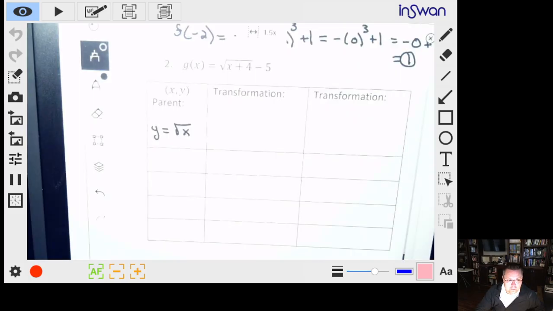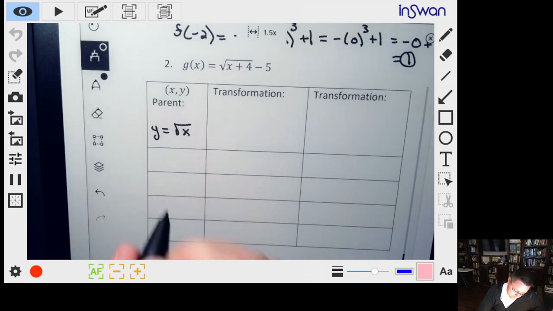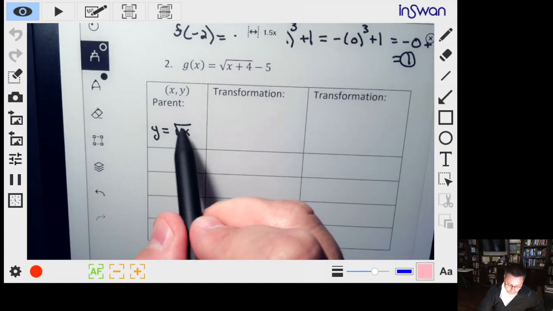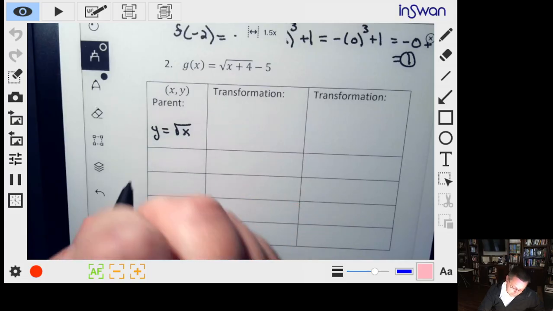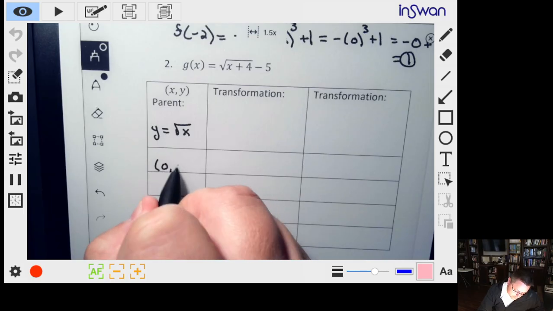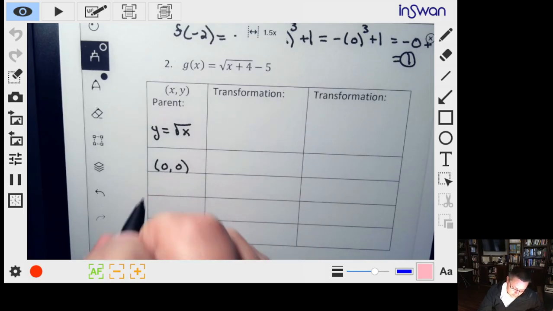Some easy points on the parent: well, we can't do any negative values for x, right? Working with the real numbers, we're not allowed to plug a negative in here. So it's just not defined. So we can start out with 0. When we take the square root of 0, we get 0. 1 is a good one, because the square root of 1 is just 1.